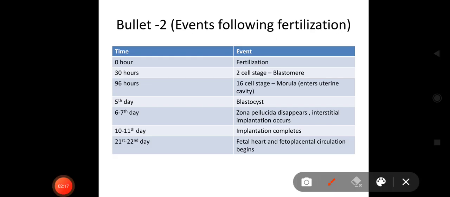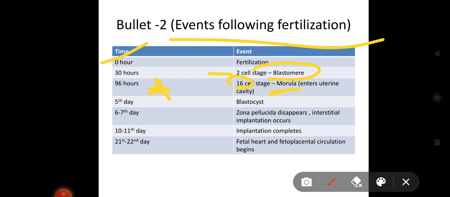Next is events following fertilization. Like if we consider that fertilization has occurred at 0 hour, so at 30 hours what happens? 2 cell stage blastomere formation takes place. At 96 hours, this one is very important for exam, at 96 hours morula formation takes place, which enters the uterine cavity, and it is 16 cell stage. So questions can be framed in these manners, that which structure is formed at 96 hours of fertilization, then answer will go as morula. Which stage of embryo enters uterine cavity, then it's morula.